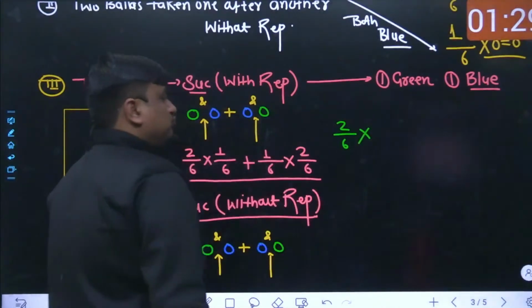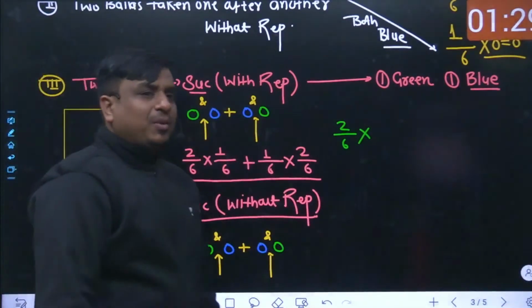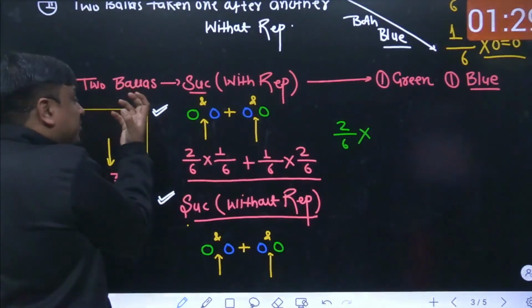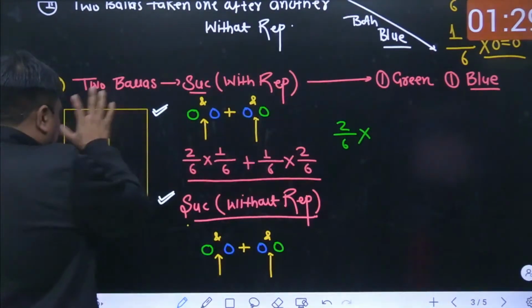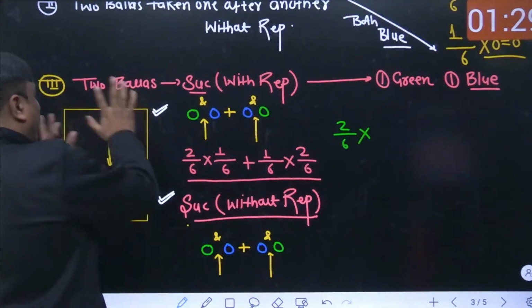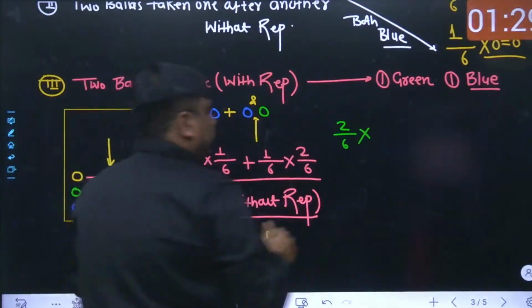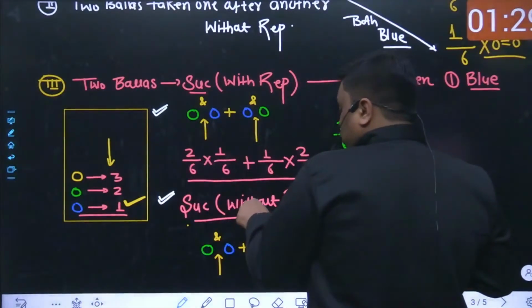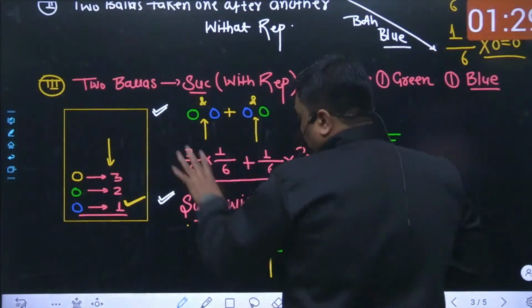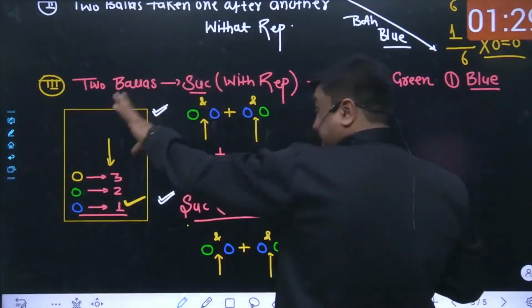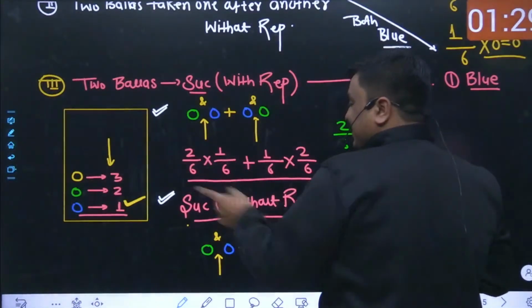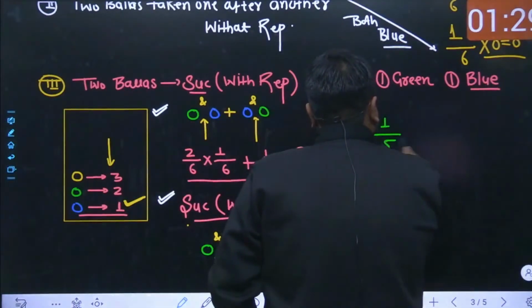And my dear friend, as this is a problem of without replacement, the green ball which you must have observed had been discarded. So the total number of balls within this box is reduced to 5. And out of those 5 balls, you want the next ball to be blue. The reduction has already taken place from this box, but that reduction was a green ball. So obviously the blue ball is untouched and it is still 1 out of 5.